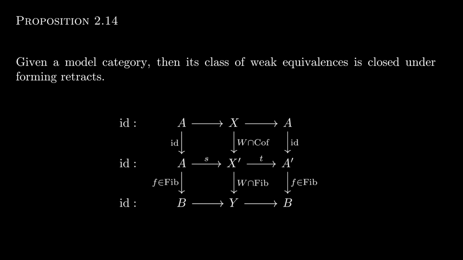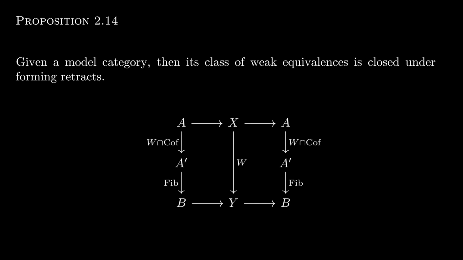Well, then look at the bottom two rows. This exhibits F as a retract of an acyclic fibration, and we showed last video that these are closed under retracts. So F is an acyclic fibration, hence in particular a weak equivalence, and we are done with the case that F is a fibration.